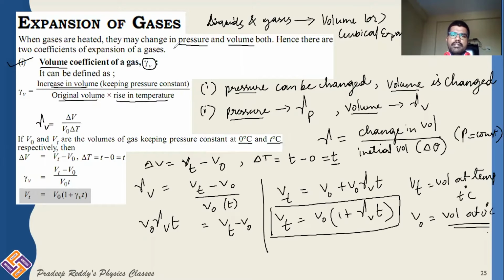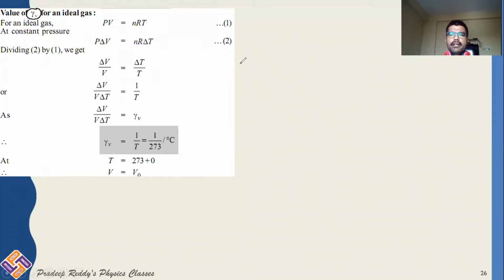For finding the volume coefficient of expansion for gases, we will be using the ideal gas equation. The ideal gas equation is PV is equal to nRT, where T is the temperature, n is the number of moles, and R is the real gas constant.